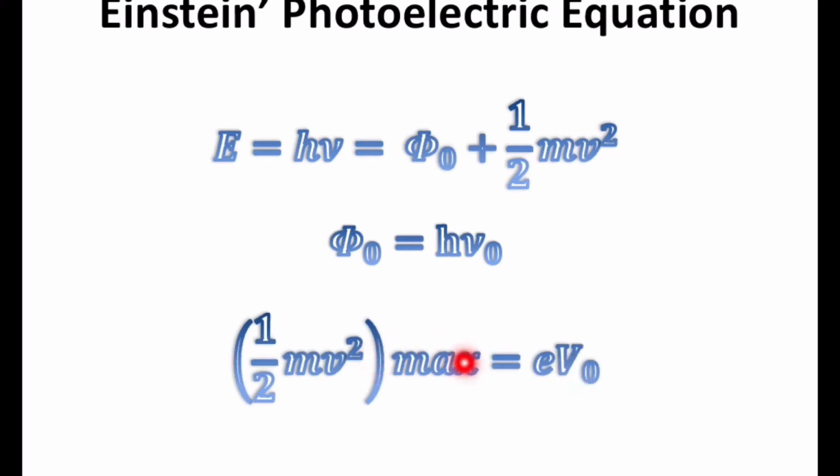So half mv square maximum equals e v naught. This is the formula to stop the fastest electron, the maximum kinetic energy electron. We should provide energy of e v naught, that is, the stopping potential times the electron charge, in joules. These are the equations mainly used for solving problems. In solving problems you should be aware of the units. The SI unit for energy is the joule, not the electron volt. So you should convert electron volts to joules in all problems, and then you will get the correct answer.